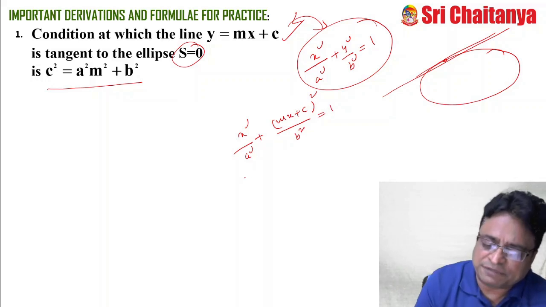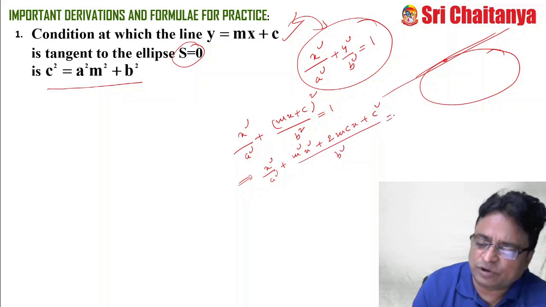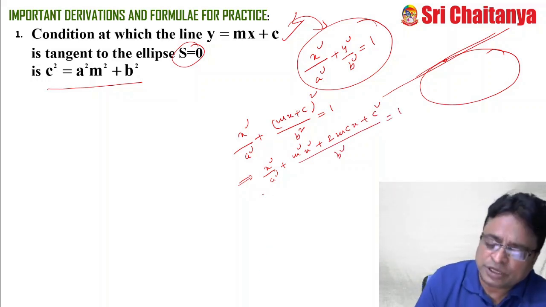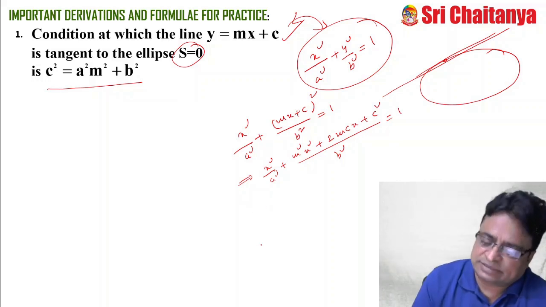After simplification, this is x square by a square plus (m square x square plus 2mcx plus c square) by b square equal to 1. You try to get the quadratic equation in terms of x.